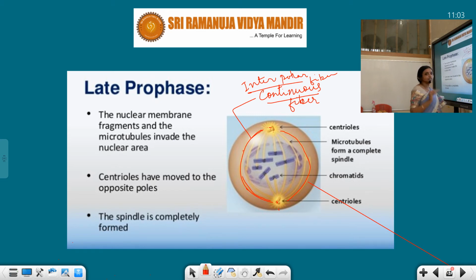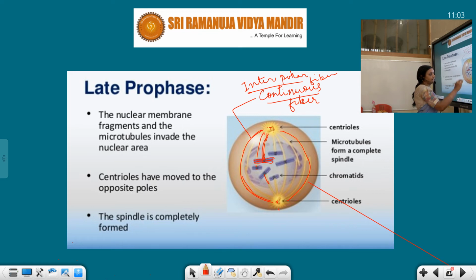So 2 types of fibers I have told you. One is this type, and in the other type you can observe these fibers are connected with the centromere. Here the chromosomes are present with sister chromatids. So these fibers are connected with the centromere of the chromosome. Why is it discontinuous? Because the chromosome is present here, so it is becoming discontinuous.